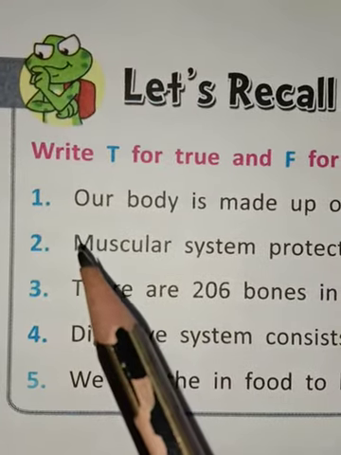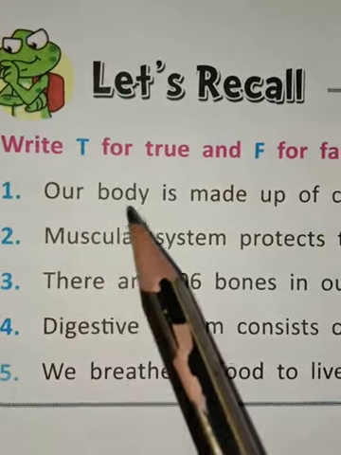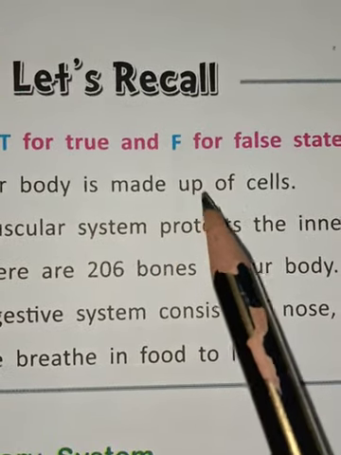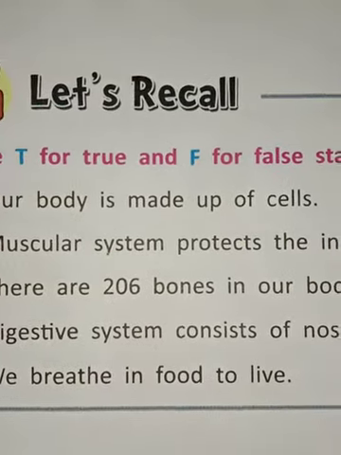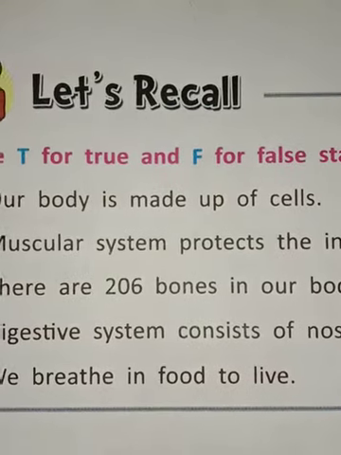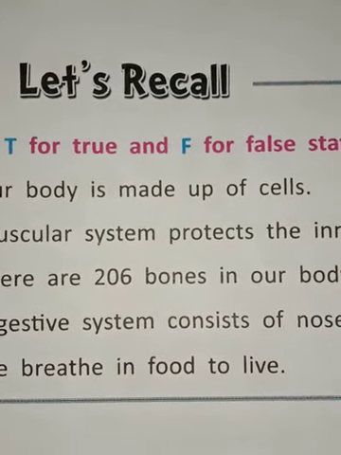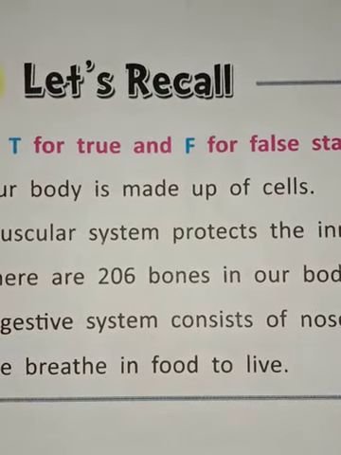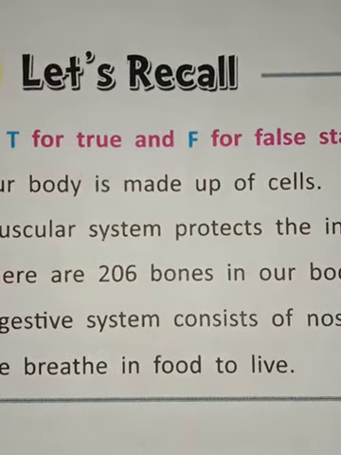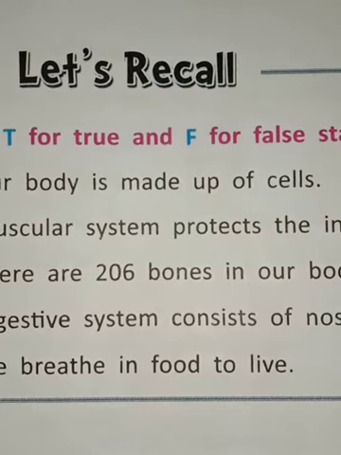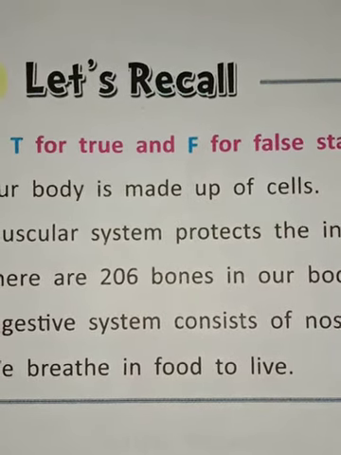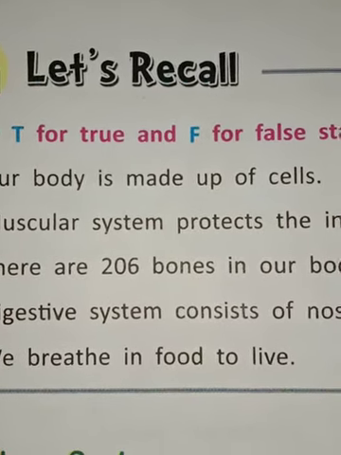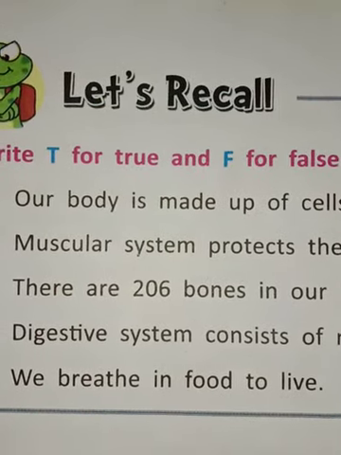Now first is, our body is made up of cells. Student, already I have told you our body is made up of many small cells. Cells are the basic building blocks of our body. Now this statement is true.